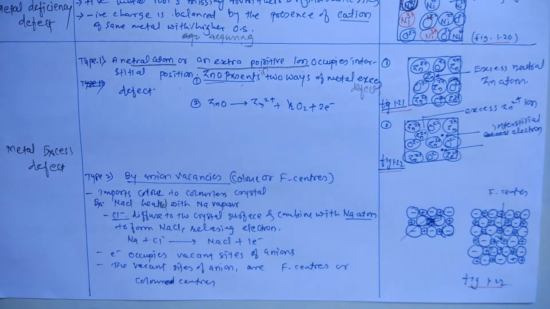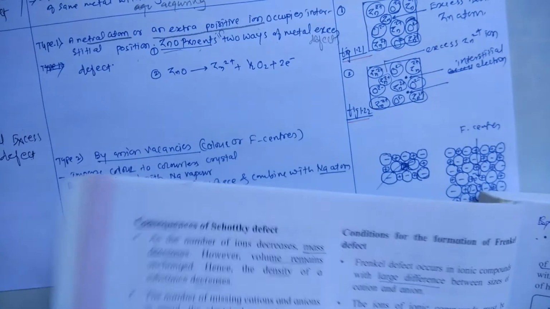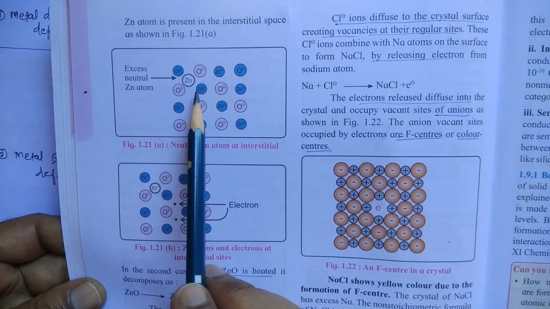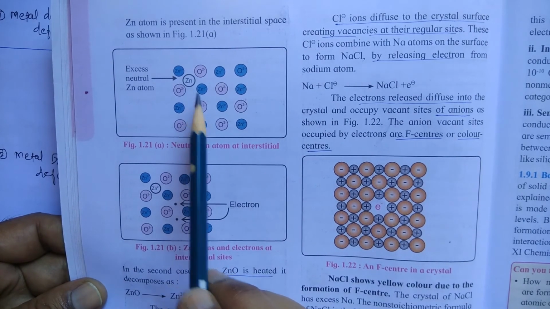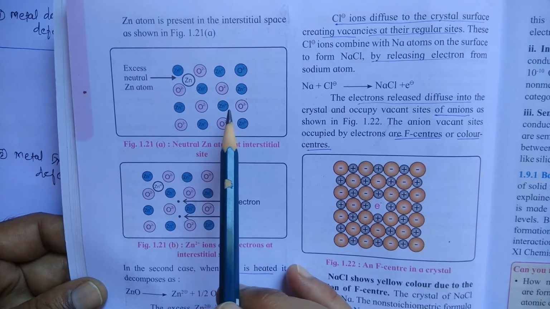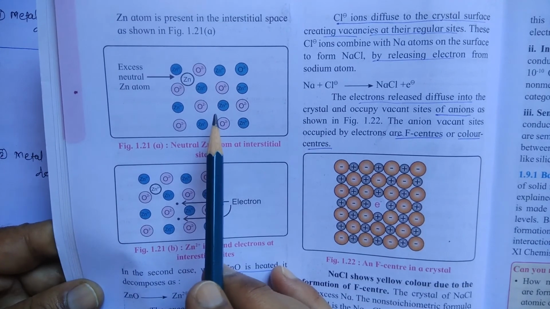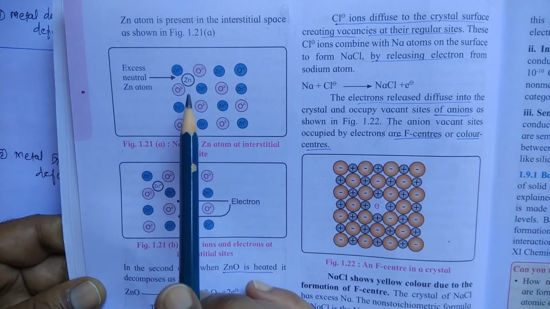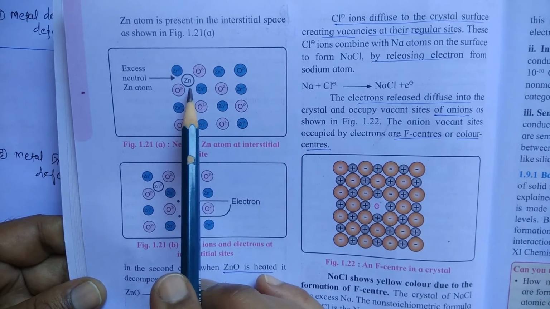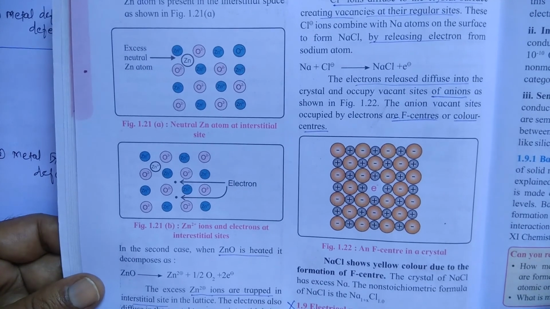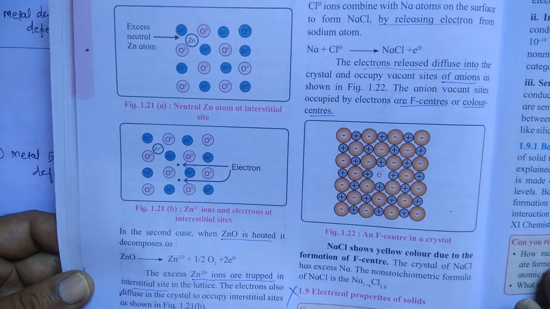Now let us see the example of ZnO. In the diagram in the textbook you can get a clear idea. See here, in this case a neutral zinc atom occupies an interstitial position in the crystal lattice. So this is the metal excess defect, where a neutral atom occupies the interstitial position, and an ion also occupies the interstitial position.